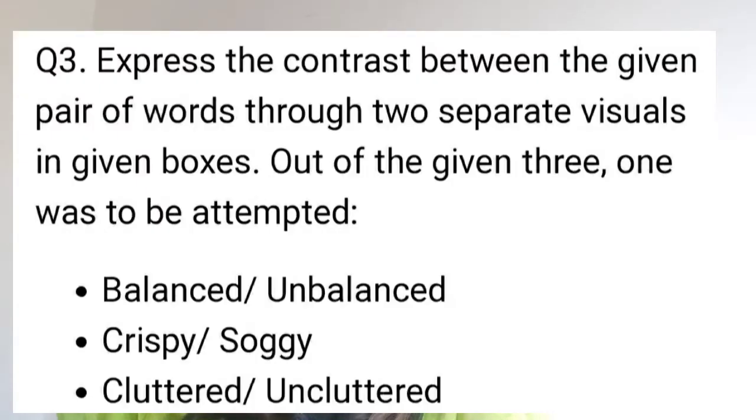Anyway, coming to question number 3. Express the contrast between the given pair of words through two separate visuals in given boxes. Out of the given 3, one was to be attempted. So balance, unbalanced, crispy and soggy, cluttered and uncluttered.